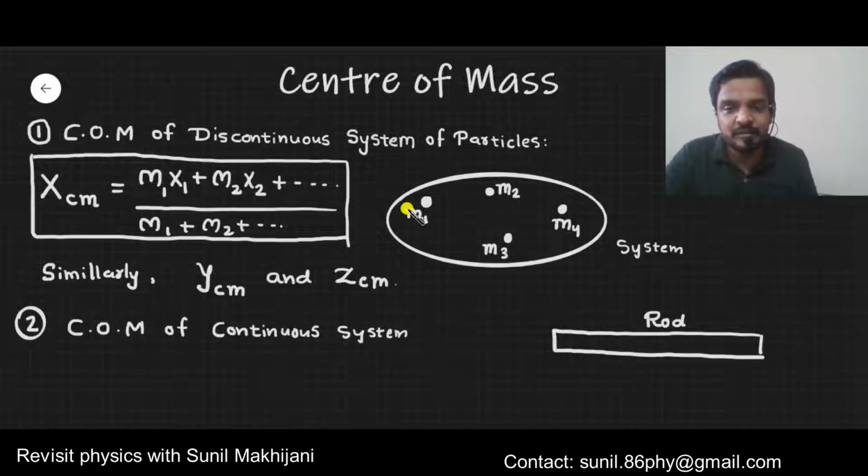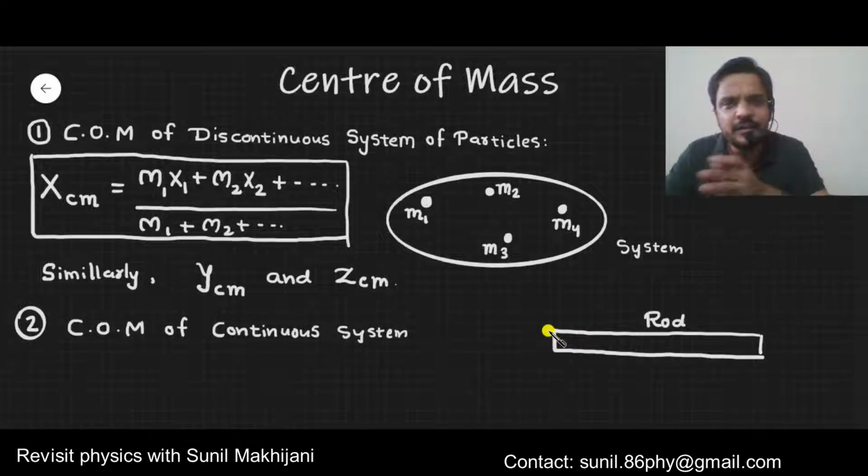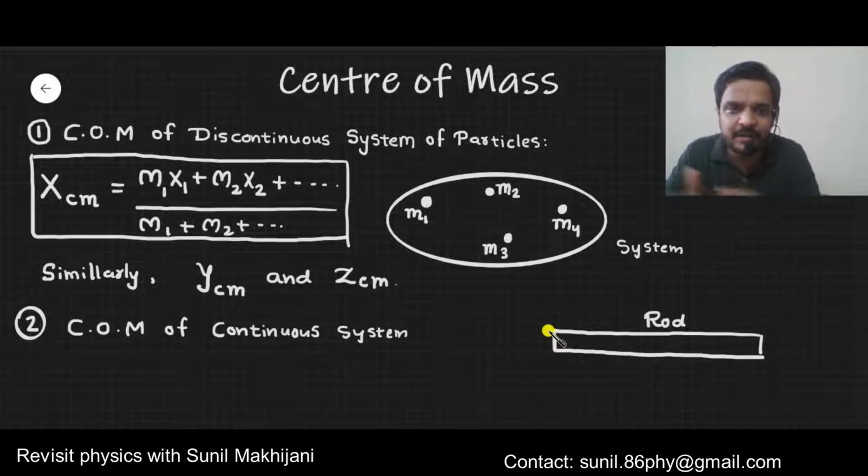Why? Because inside the rod, suppose we start from the left end, from one end of the rod, and keep moving towards the other end, continuously you will get particles. There will not be any gaps. There will be a continuous arrangement of the particles. Such an arrangement in which all particles are continuously placed is known as a continuous system.